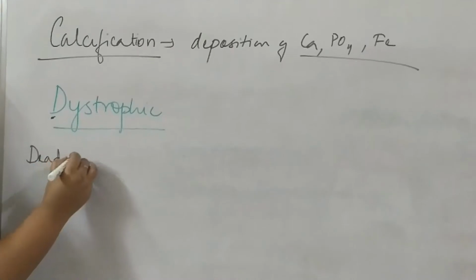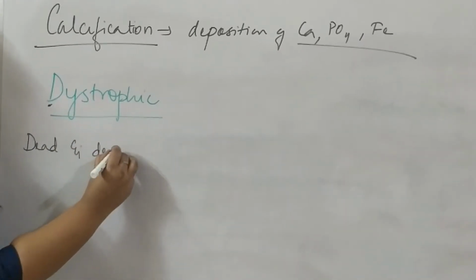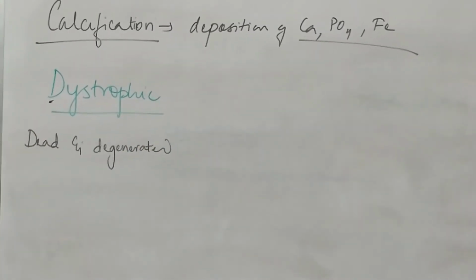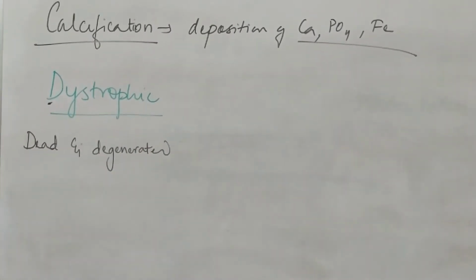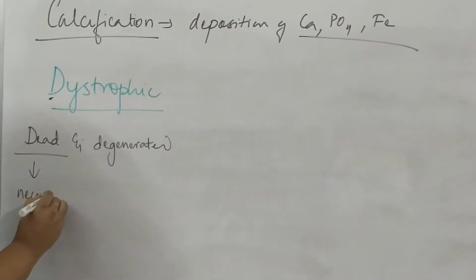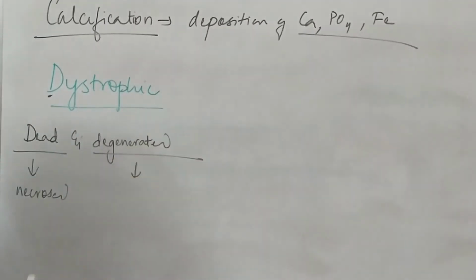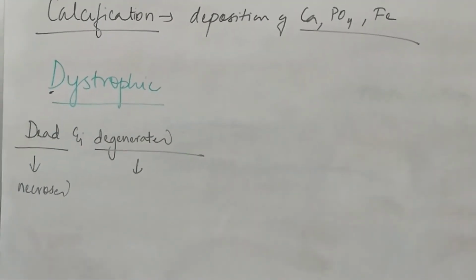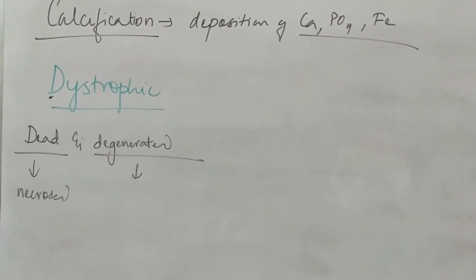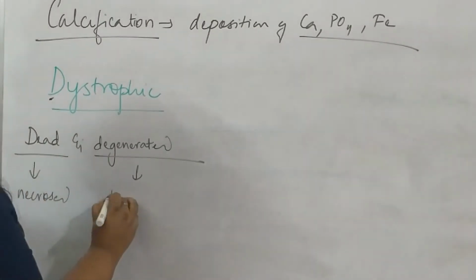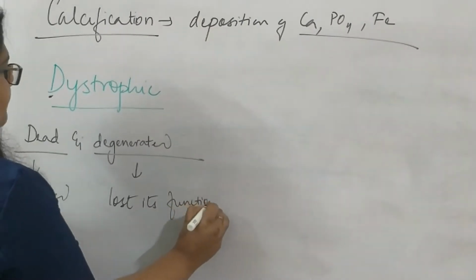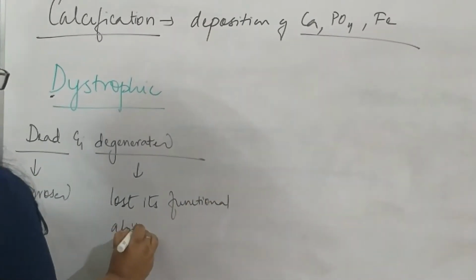Are dead and degenerated tissues the same, or is there any difference? There is remarkable difference between dead and degenerated. Dead tissue means completely dead, necrosed. When you say degenerated, it means that it is a reversible thing and the tissue has just lost its functional ability.